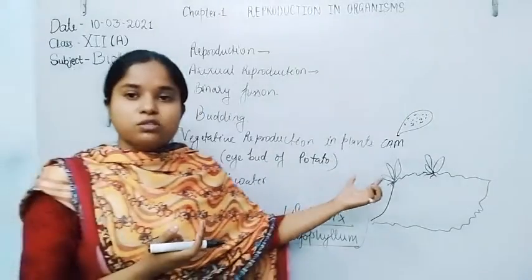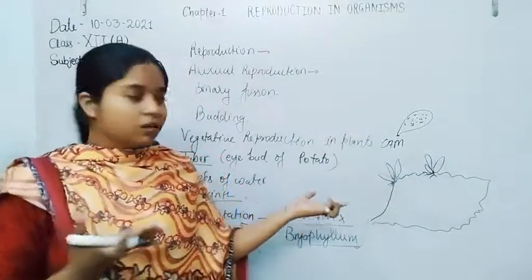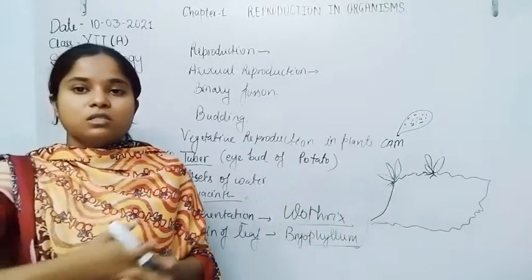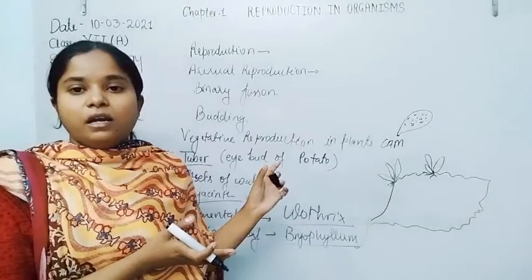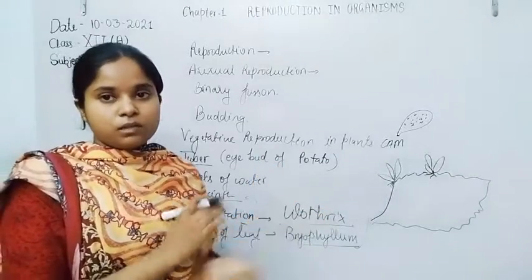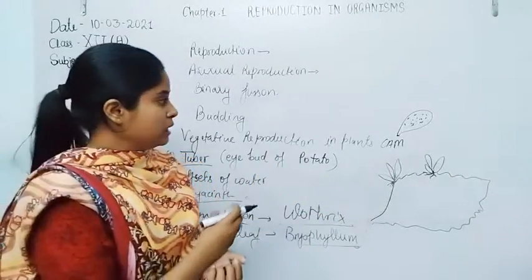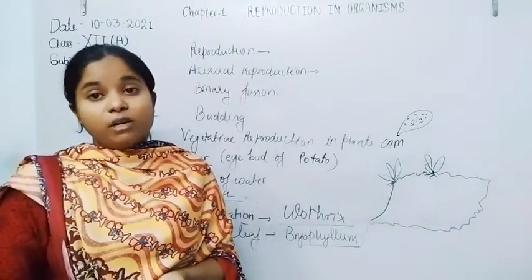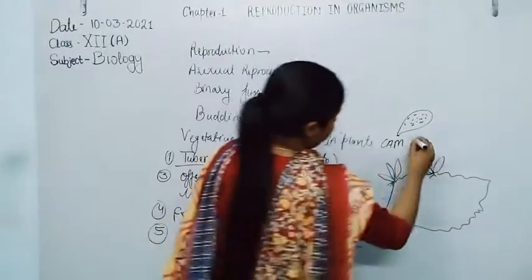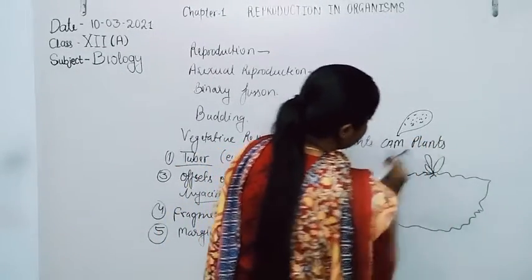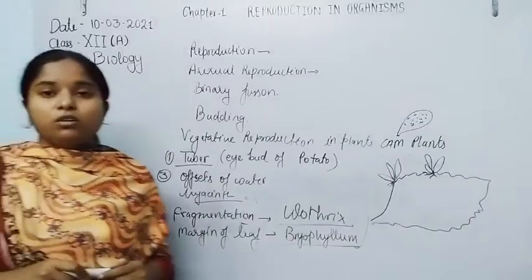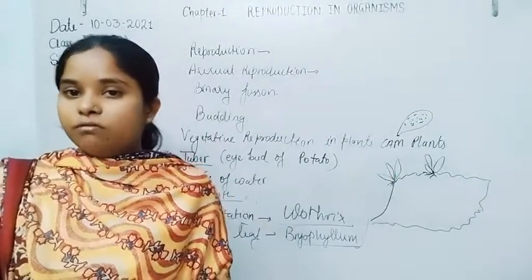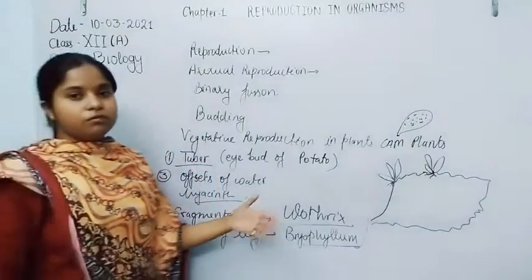CAM is also known as Crassulacean acid metabolism, because these plants are significant for the synthesis of crassulacean acid, and the Crassula plants are what we call succulents. So these are the CAM plants. The margin of the leaf undergoes vegetative reproduction and has the ability to give rise to young ones. So these are some important features of the plants.